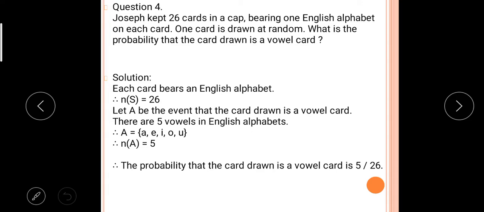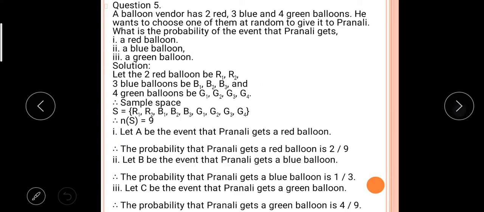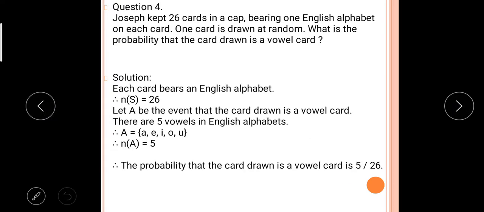Joseph kept 26 cards in a cap, bearing one English alphabet on each card. One card is drawn at random. What is the probability that the card drawn is a vowel card? Each card bears an English alphabet, so n(S) is 26. Let A be the event that the card drawn is a vowel card. How many are there? 5 vowels: A, E, I, O, U. The probability that the card drawn is a vowel is 5 upon 26. Very simple. Out of 26, 5 are vowels.